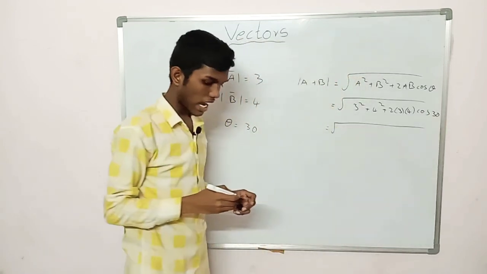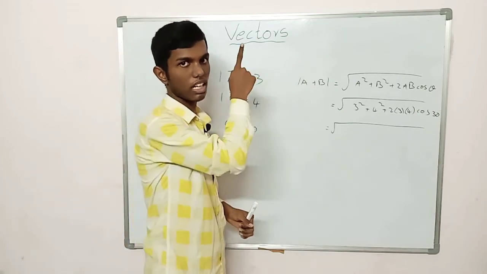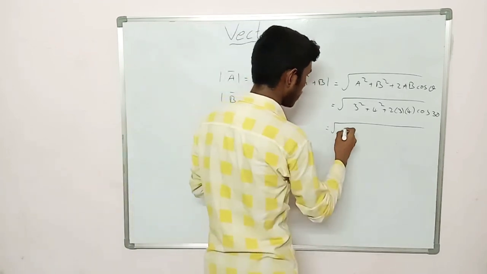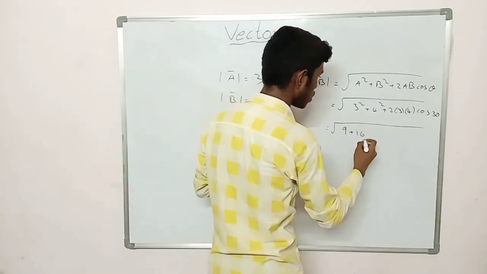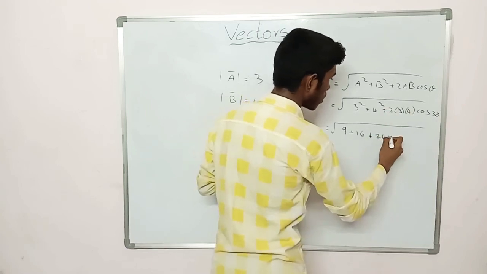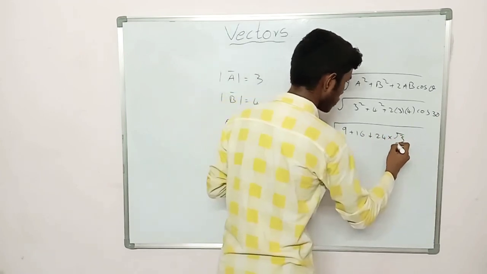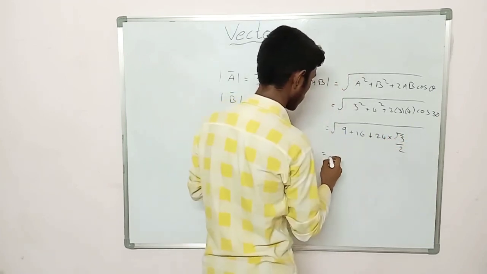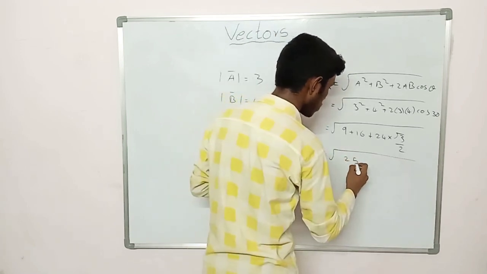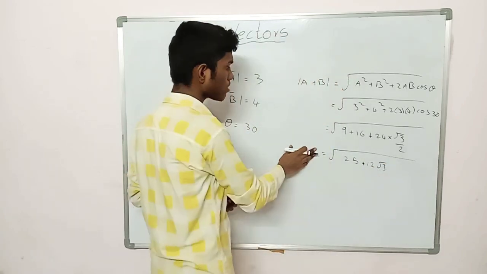And if you haven't checked out my video on trigonometry, just click on that card or I will put it in the description below. 3 square becomes 9, 4 square becomes 16, 2 3s are 6, 6 4s are 24, and cos 30 becomes root 3 by 2. 16 plus 9 is 25 plus 12 root 3. So this becomes our resultant magnitude.